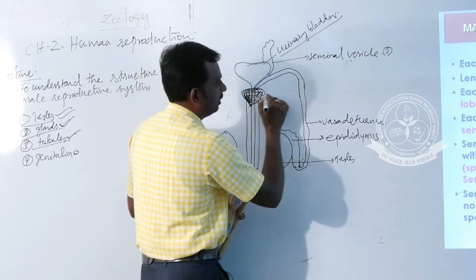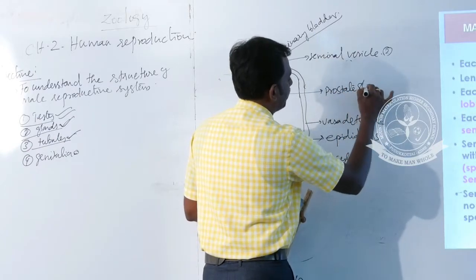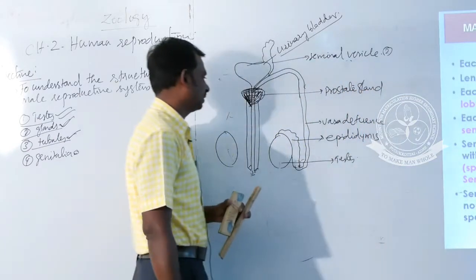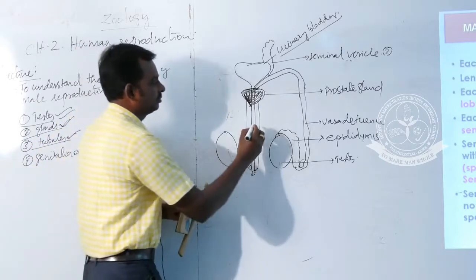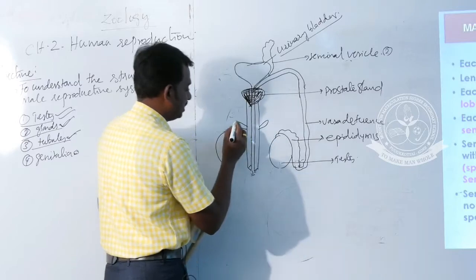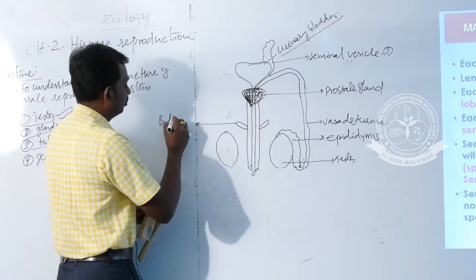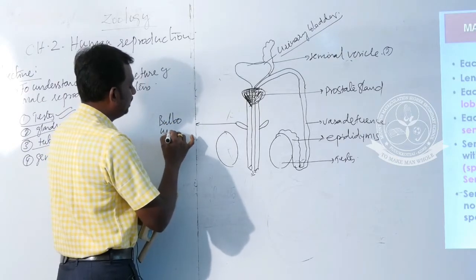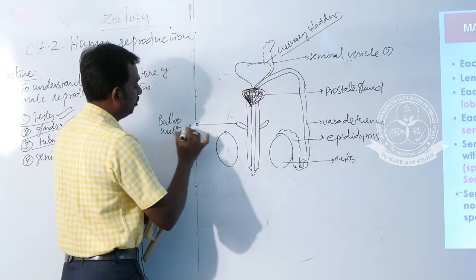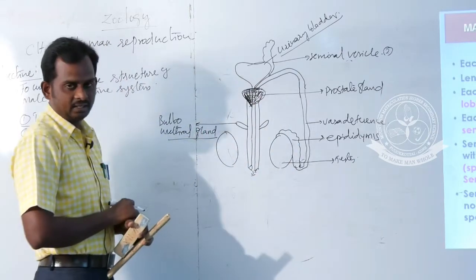This gland is called the prostate gland. And the third gland, nearby the urethra, is called the bulbourethral gland.